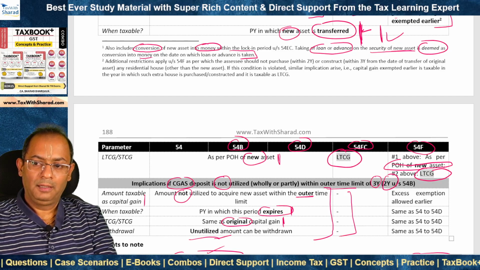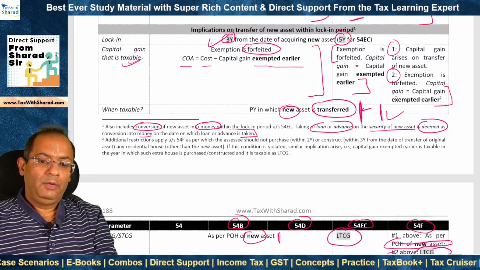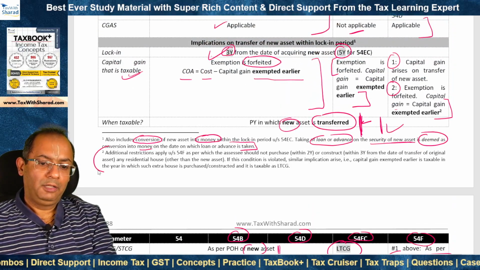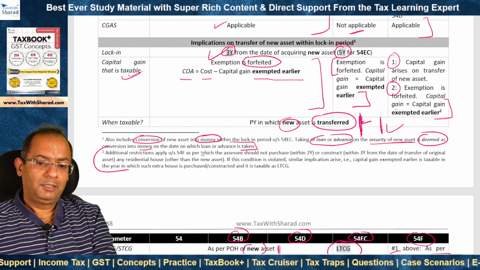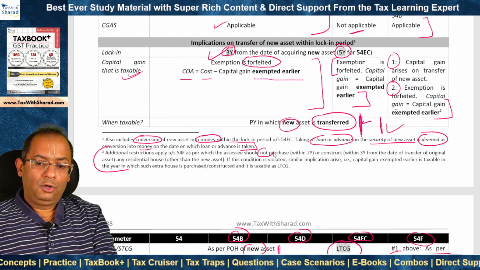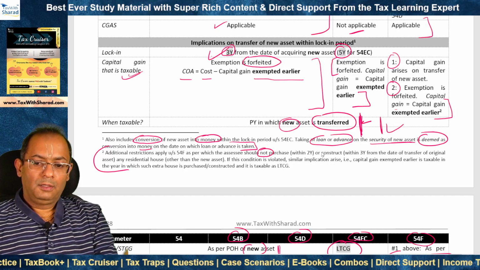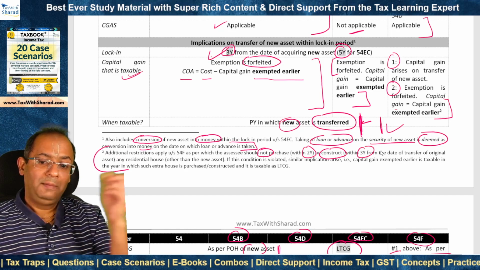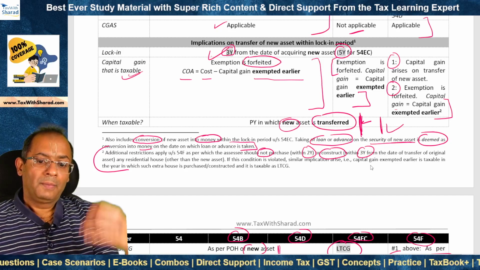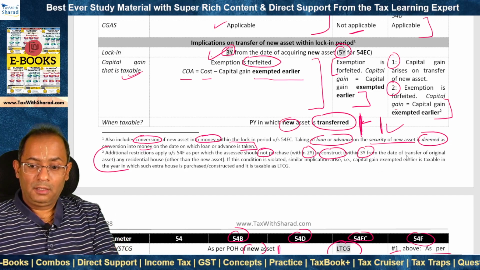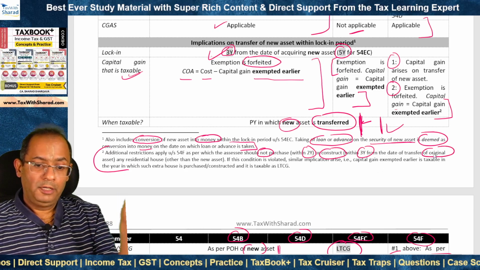Now here we need to note additional restrictions under section 54F. The assessee should not purchase within 2 years or construct within 3 years, the same timeline as for acquiring the new asset, from the date of transfer of original asset.